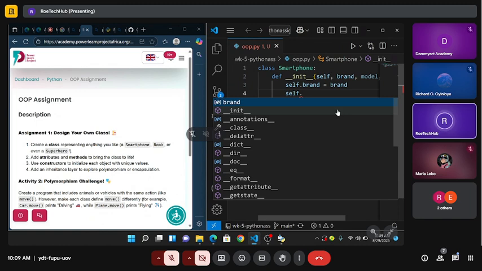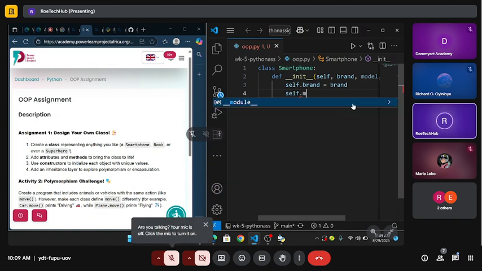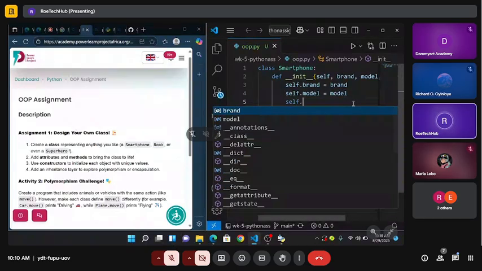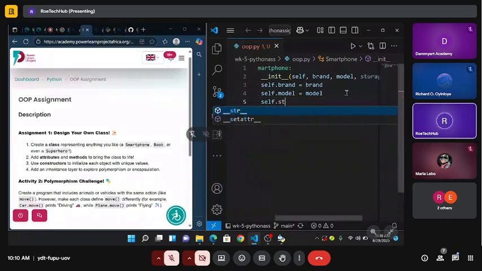Self dot, what else do we have? Model. And then I'm going to say equals model. Then say self dot the storage, right? Yeah, the storage. And then I'm going to say equals what? Storage. All right, and that's it.